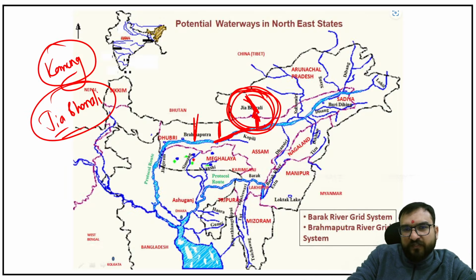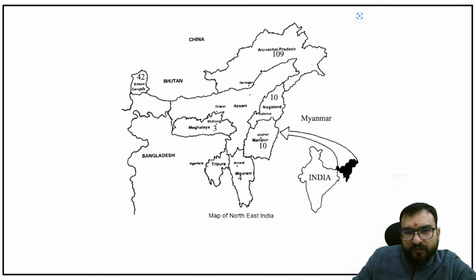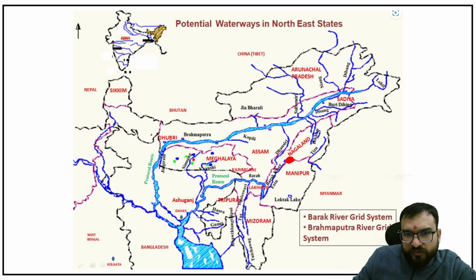Okay. Now there is some confusion with respect to the Barak river as well. Try to see. First of all, the Barak river origin is somewhere in Manipur. So let me clear the map. In Manipur, the origin will be something like this, and it will be moving like this, guys, into Bangladesh from here. So now you follow the path. Manipur, then forming the border between Manipur, Mizoram and Assam, then flowing like this, Barak, and going like this over here, into Bangladesh.